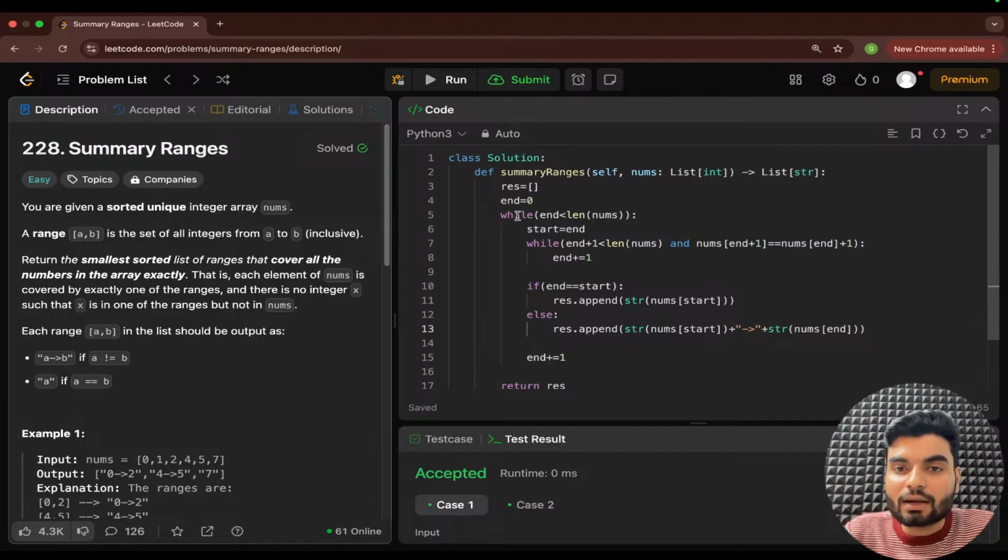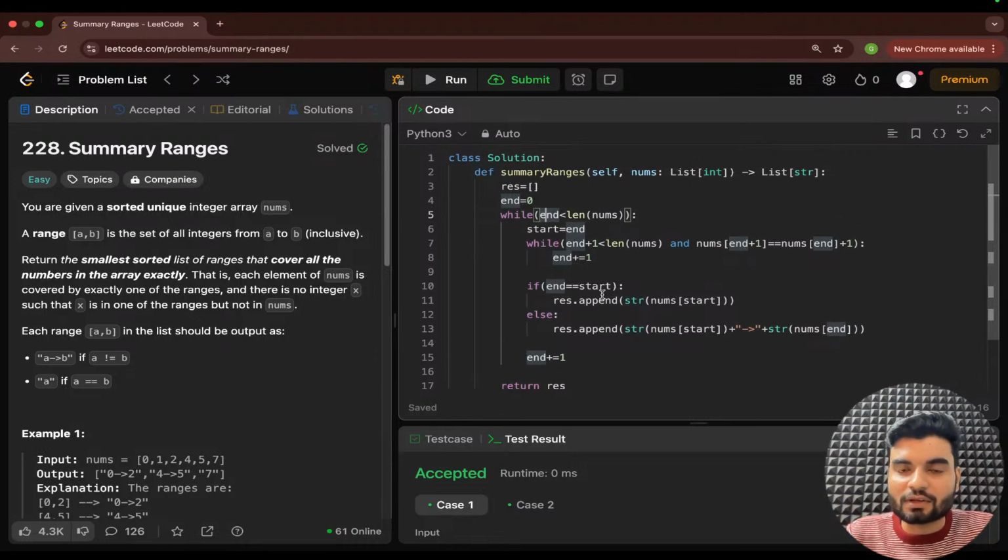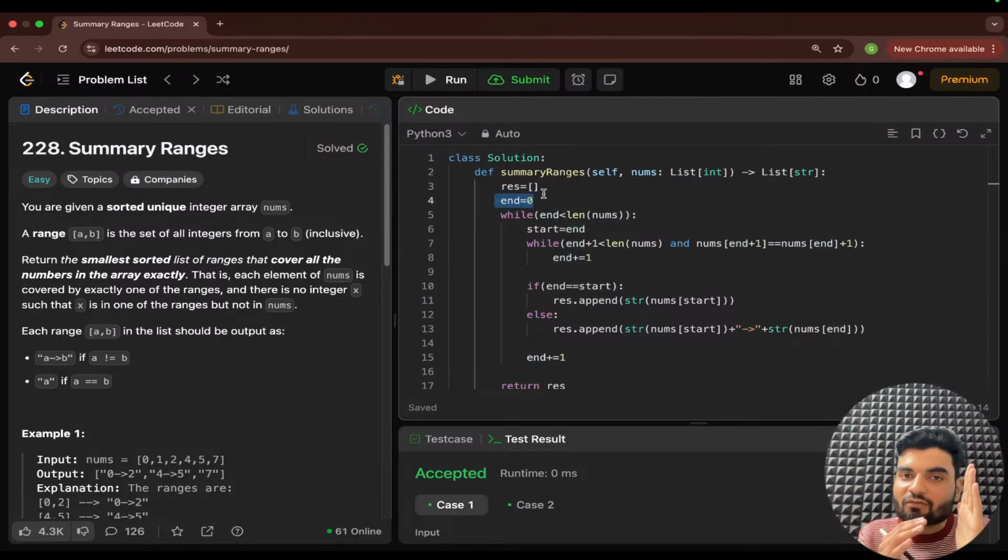Because look at this. No, no, not Kirti. This is not constant, not big O of one, yeah. This is not big O of one. I'm telling you why. I'll take this code. I will not paste it again because that requires a lot of things. Look at this. I'll tell you here only why we don't have this, and log n and big O of one. We have one end. Basically, end starts from the starting of the array and goes till the end.